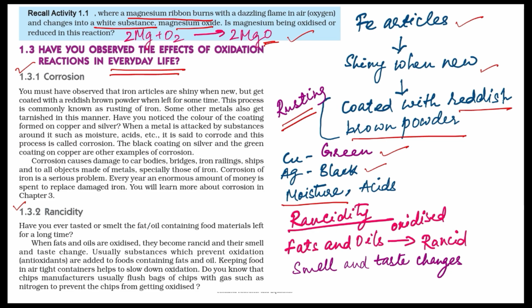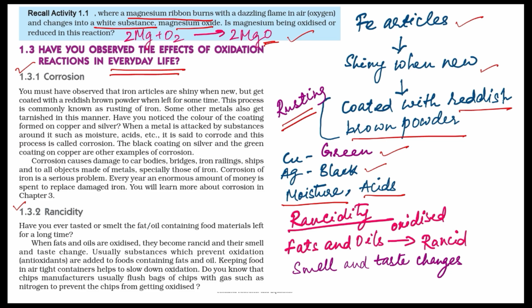So there is an effect of moisture on the metals. Moisture and acids tarnish the surface of the metal. This process is known as corrosion, and this happens due to the conversion of the metal to its oxide. In case of copper, it gets converted into its carbonate and hydroxide. So metal reacts with oxygen, carbon dioxide, moisture of the air, and it may get converted into its oxide, carbonate or hydroxide and may lose its luster, and this phenomenon is known as corrosion.